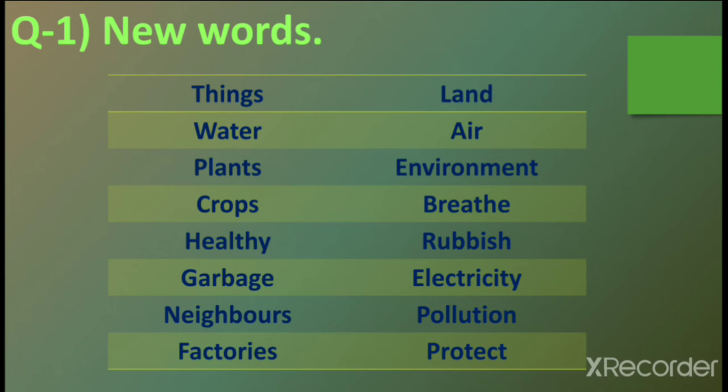BREATHE, breathe. HEALTHY, healthy. Rubbish, RUBBISH, garbage. GARBAGE, electricity. ELECTRICITY. Neighbors, NEIGHBOURS, pollution. POLLUTION, factories. FACTORIES, protect. PROTECT. These are the new words of this unit. Write them in your notebook 2 times and try to learn them also.